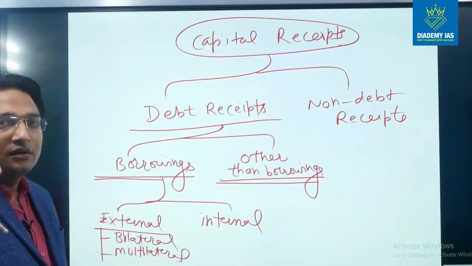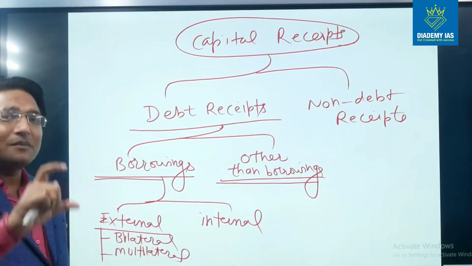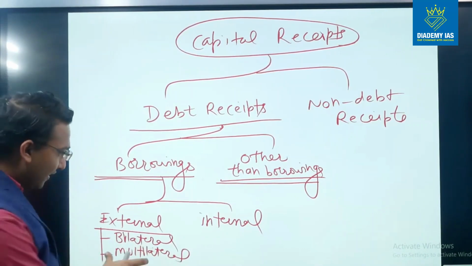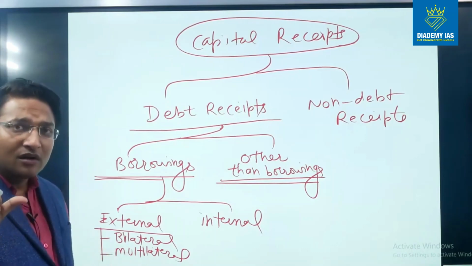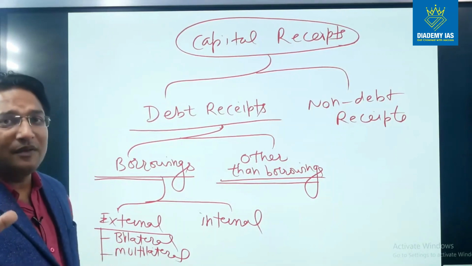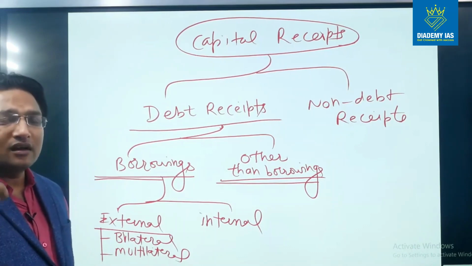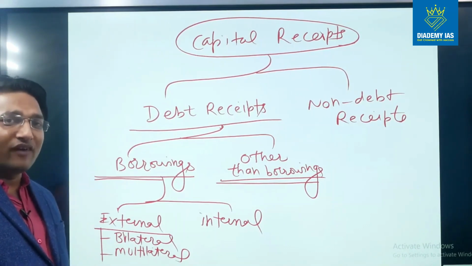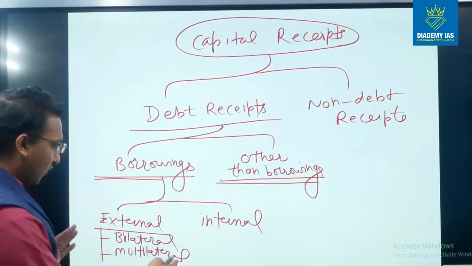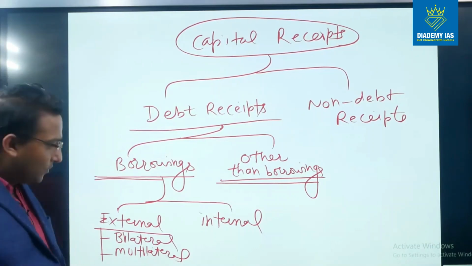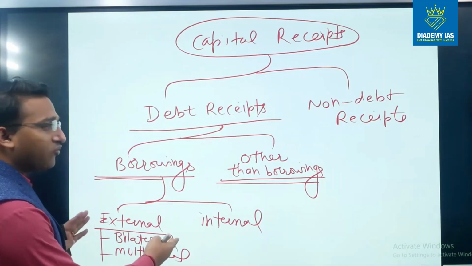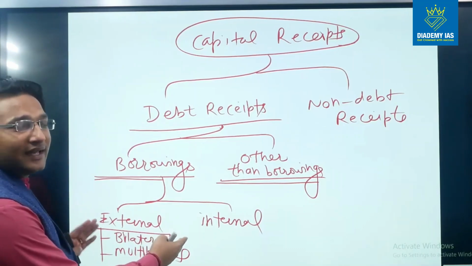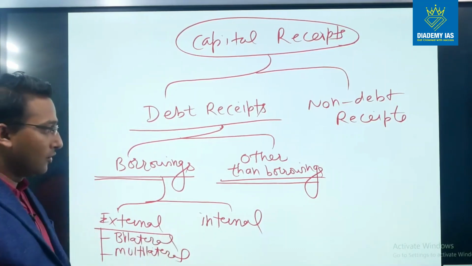Bilateral means it has been raised from some other country. Multilateral means it has been raised from a group of countries or maybe from some international organization. So the money which is raised from the World Bank or IMF becomes part of the multilateral loan. If it is raised from a particular country, for example USA, Japan, then it becomes part of the bilateral loan.